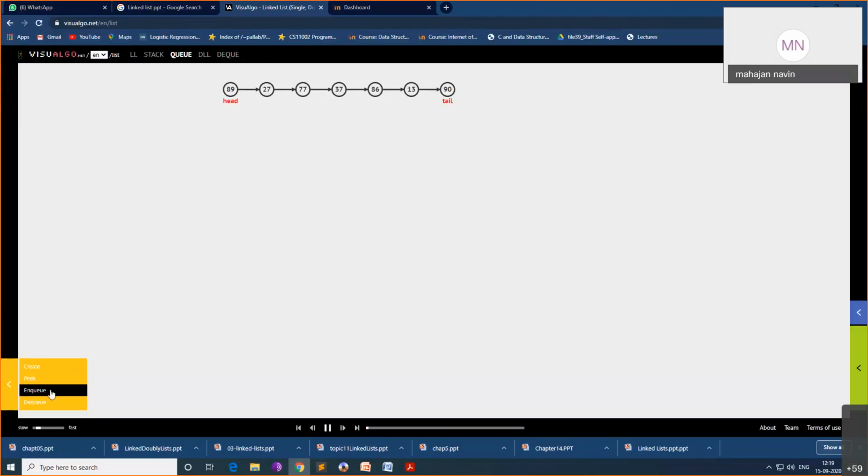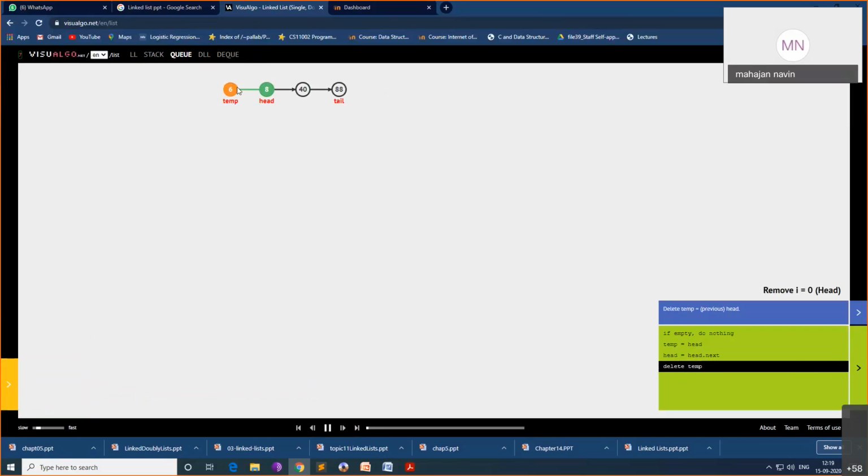NQ is always inserting an element at the rear, and if I say DQ, what will happen? See this. DQ: head and temp both are pointing here. Head will point to head's next, and we will just free the temp. So we will remove the first node. If empty, do nothing. Otherwise, temp equals head, head equals head's next, delete temp. That is how it is done.